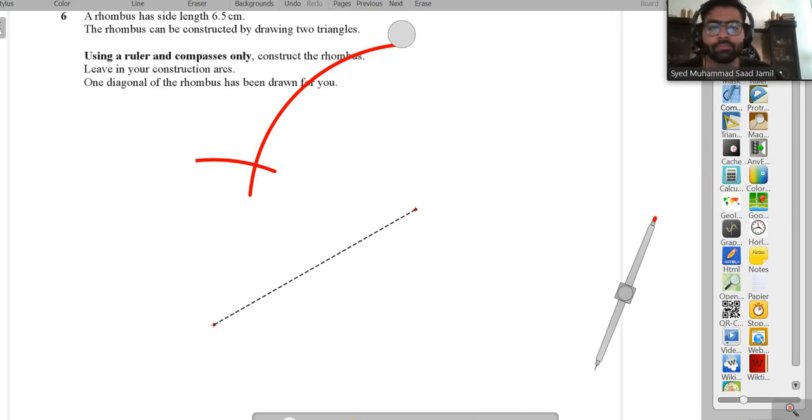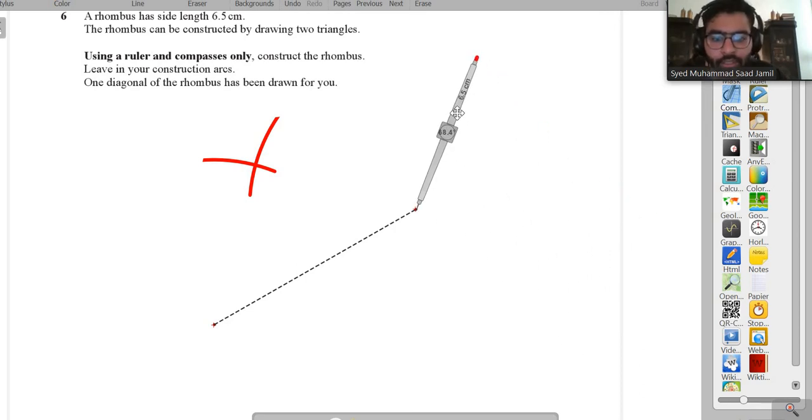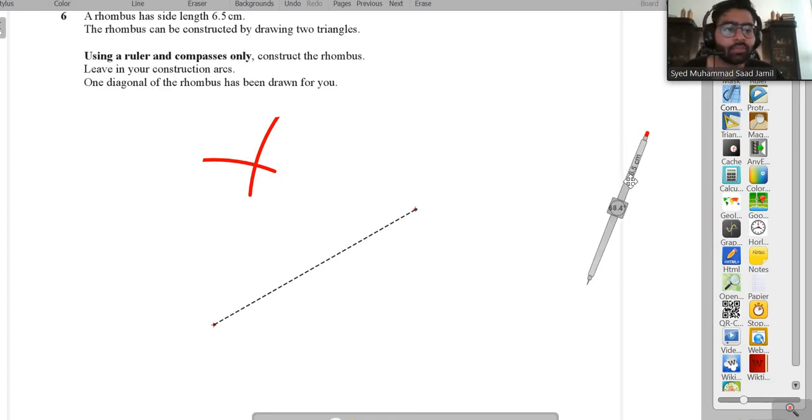Sir, if you don't mind, could you repeat the process in which you made the arcs? Simple. The rhombus has side 6.5 centimeters, right? So basically it means that all the sides of the rhombus are 6.5. So I opened my compass to 6.5, and then I placed it over here, and then I made the arc. So from both the sides I made lengths, opened the compass 6.5 centimeter. You guys will use a scale, and then you will know how much the compass you have to open, and then just draw the arcs and then connect the arcs with the 2 points.